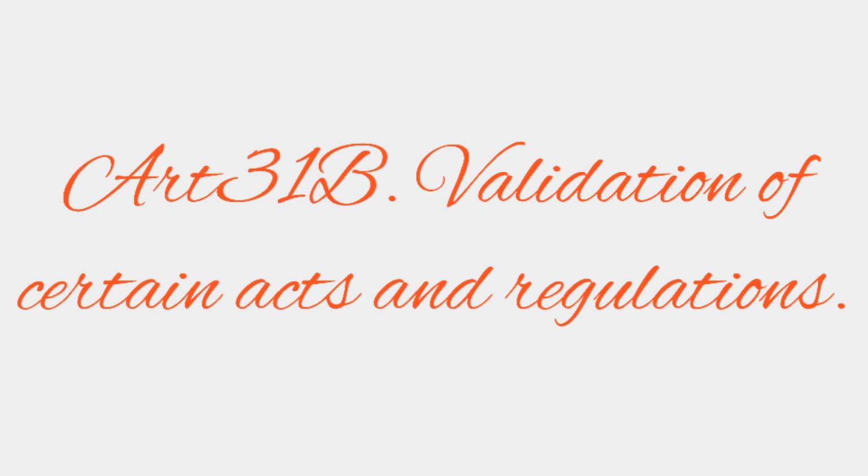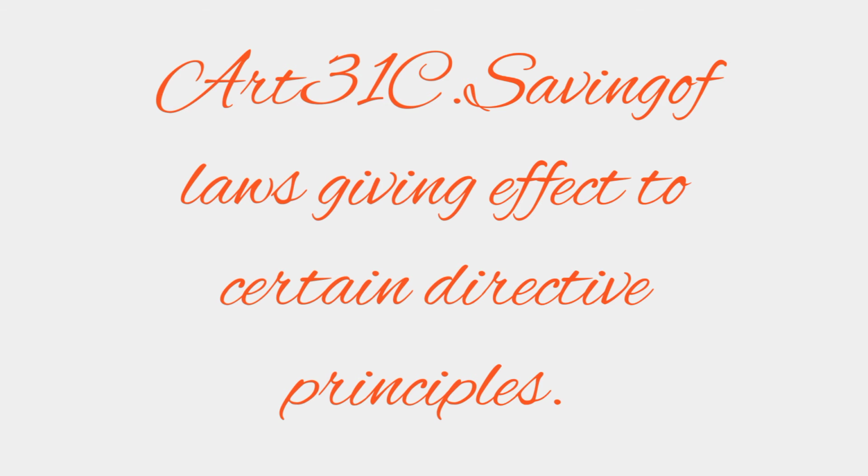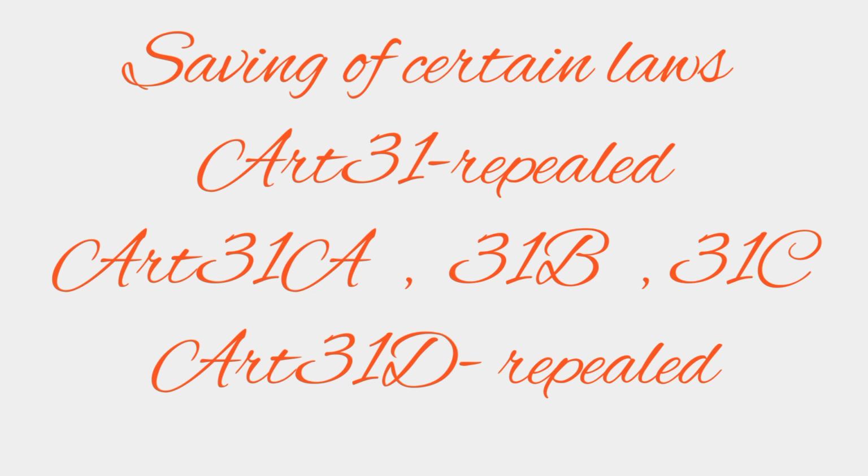And from the 31B keyword, validation of certain acts and regulations, we can recall the article 31B, validation of certain acts and regulations. And from the 31C keyword, by saving the laws, he is giving effect to certain directive principles. We can recall the article 31C, saving of laws giving effect to certain directive principles. This is how we are done with one of the fundamental rights, saving of certain laws of article 31 and its subclauses 31A, 31B, 31C.